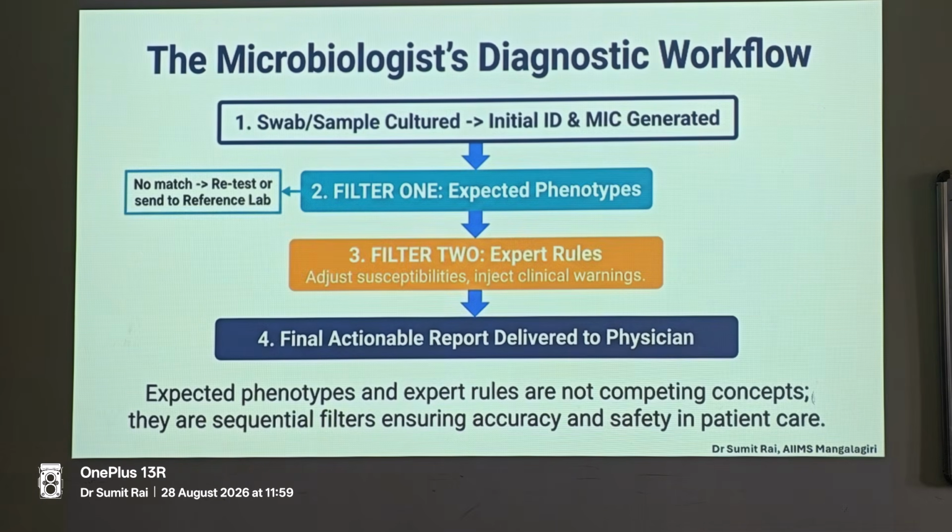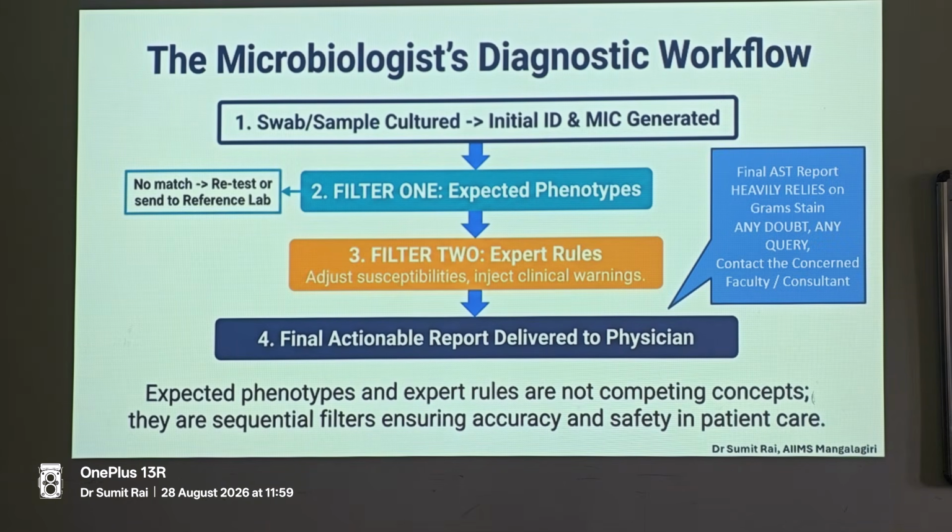All right. So the diagnostic workflow that we need to follow is that we have to rely heavily on the Gram stain, which is why for the residents I am very finicky about the Gram stain finding. It should be mentioned and documented, and even if it does not correlate with the plate findings, that's still okay.